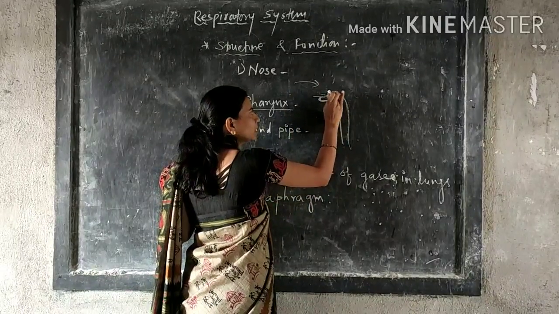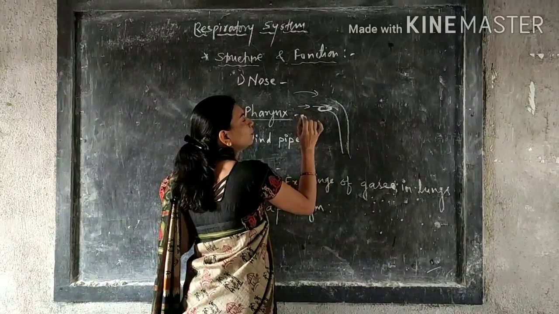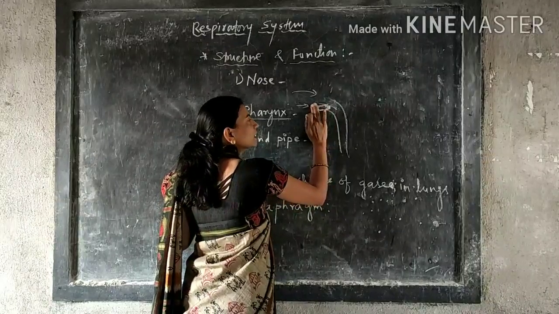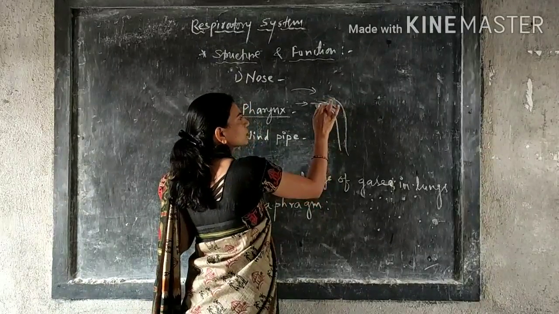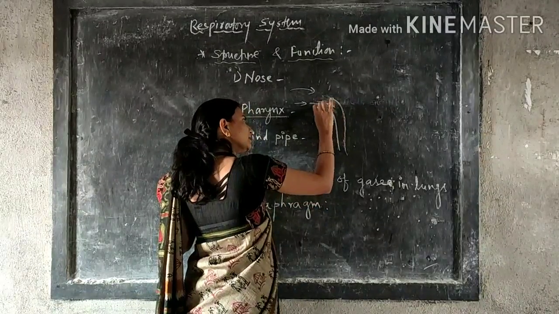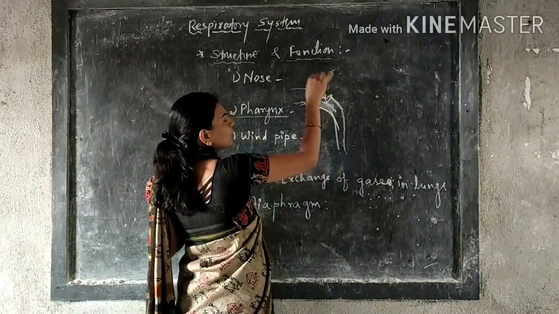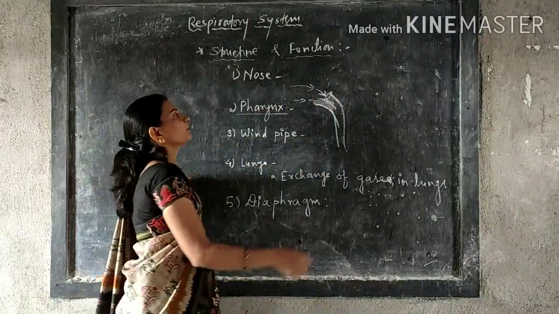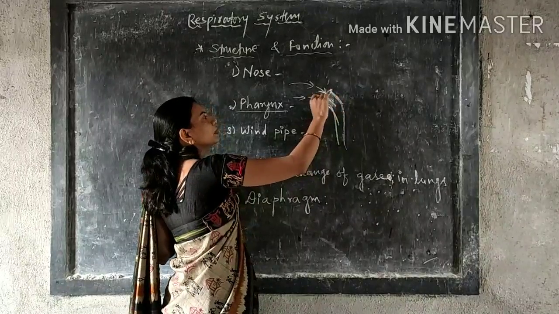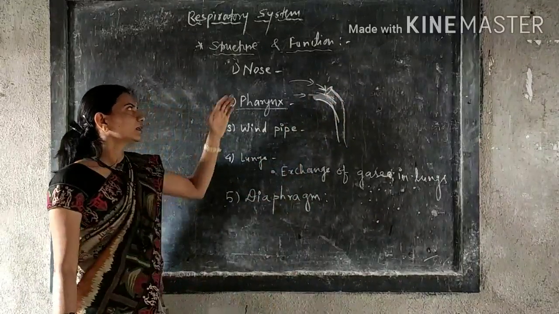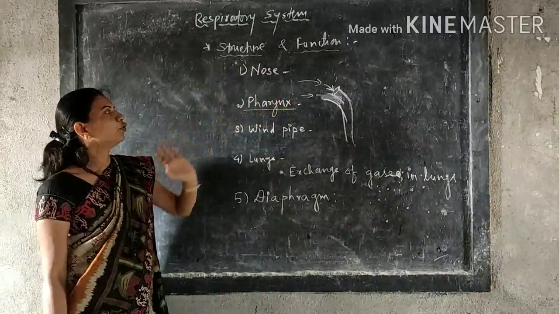When you are taking food, the food pipe is opened, and the pipe which is the way of air is closed. So this lid is very important in the pharynx to conduct the air and also your food.